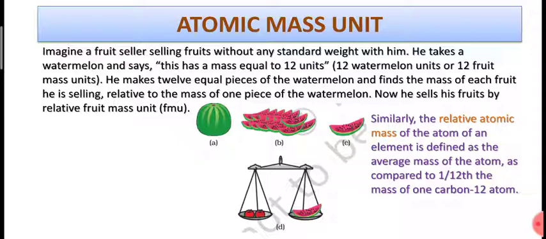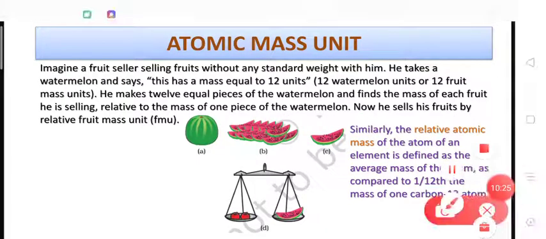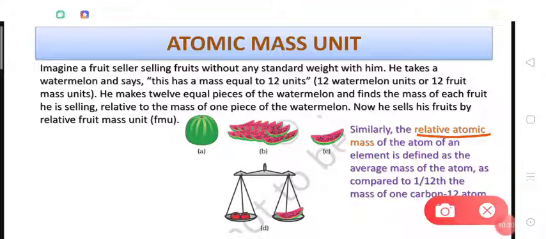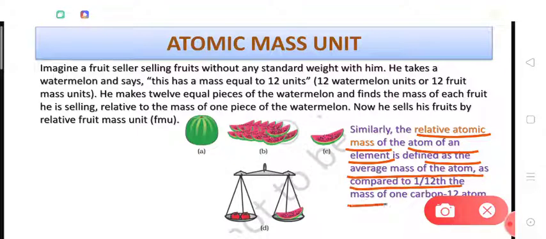and how we compare the masses of atoms by using certain chemical reactions and laws of chemical combinations, and how we determine the relative atomic mass. What is the definition of relative atomic mass? Once again we will revisit the definition. This is written here: the relative atomic mass of an atom of an element is defined as the average mass of the atom as compared to 1/12 the mass of one carbon 12 atom.